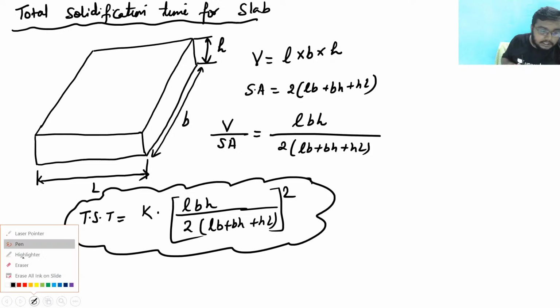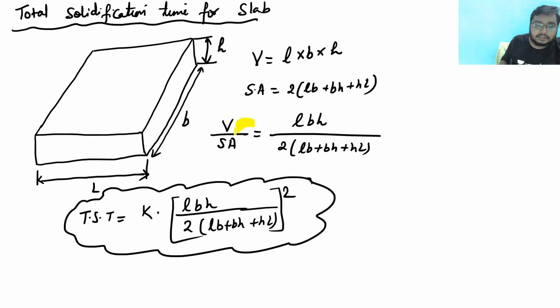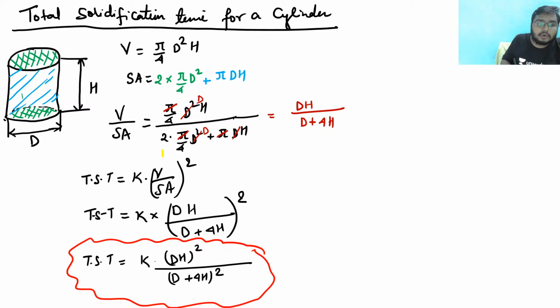For these cases, try to remember these things, or even if you don't remember them, just keep in your mind that V by SA ratio would be this, total solidification time for the case of a slab would be this, and total solidification time for a cylinder would be this.